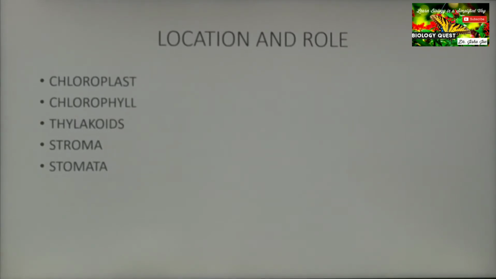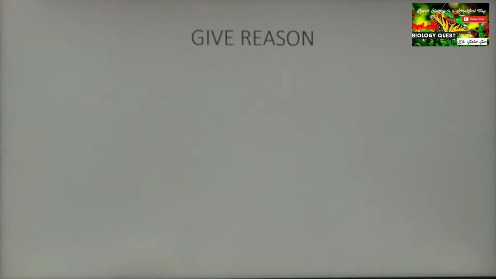Stomata are present on the surface of the leaf, mostly on the under surface of the leaf, and the function of stomata is that it helps in gaseous exchange, and it is also involved in the process of transpiration. So these are the questions that can be asked for location and role from this chapter.